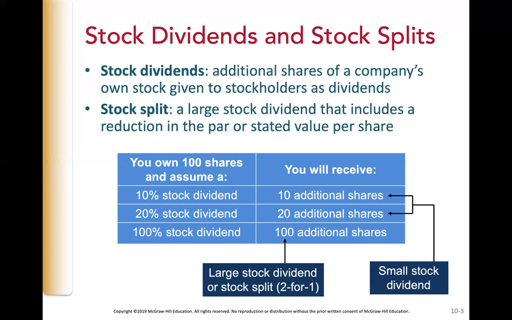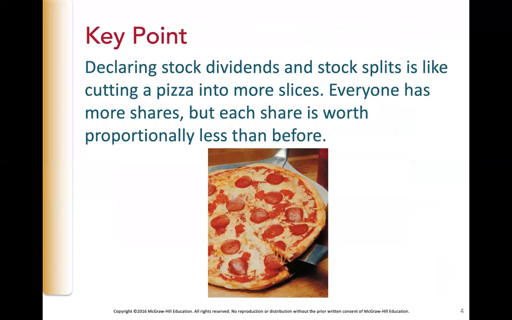Since the company as a whole still has the same value, each share of stock is now worth 1/2 what it was worth before the stock dividend. Your 200 shares still have a value of $4,000, the same as your 100 shares before the stock dividend. However, each one is now worth half as much, $20 rather than $40 per share.